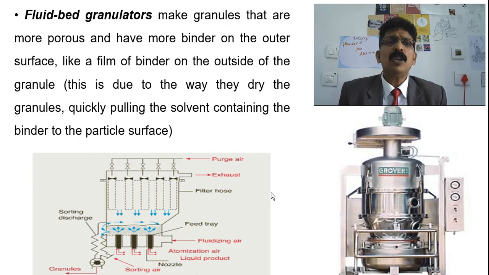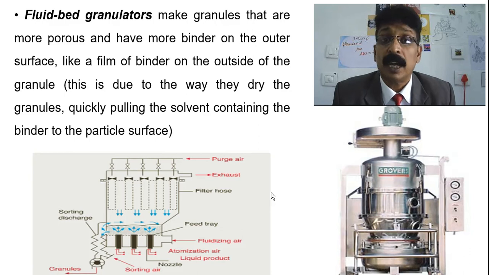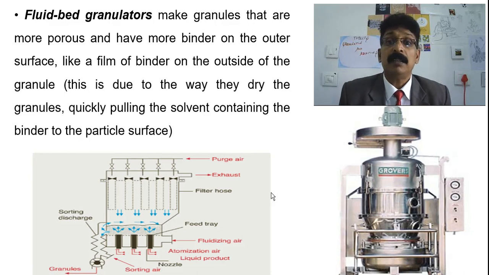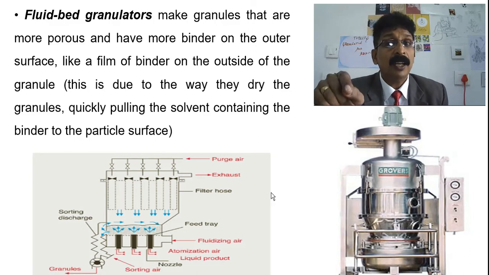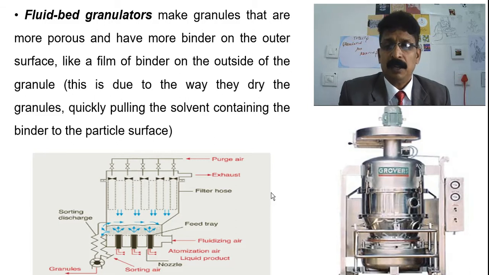Granules made this way are more porous and have more binder on the outer surface, like a film of binder on the outer surface of the granules. This is due to the way they dry the granules quickly, pulling the solvent containing the binder to the particle surface, by fluidized bed dryer or fluidized bed granulator. You have to use it.